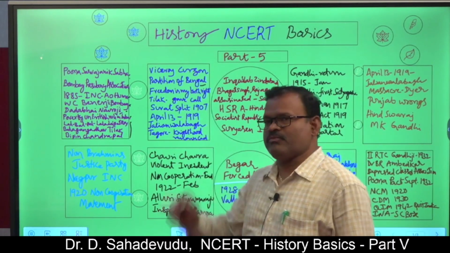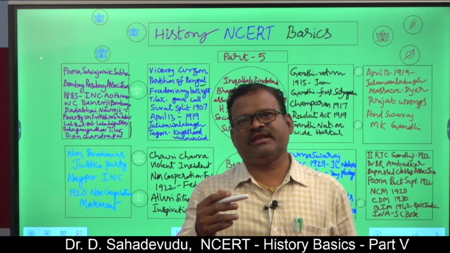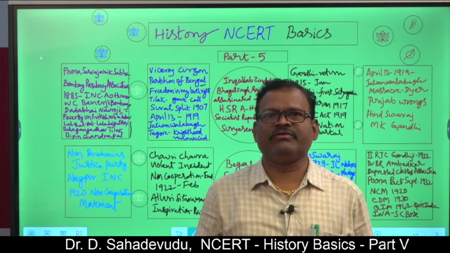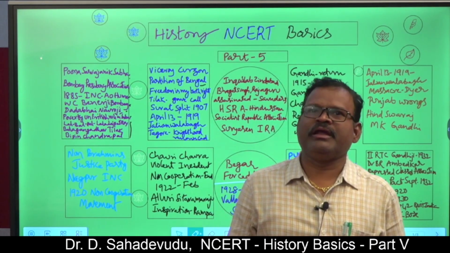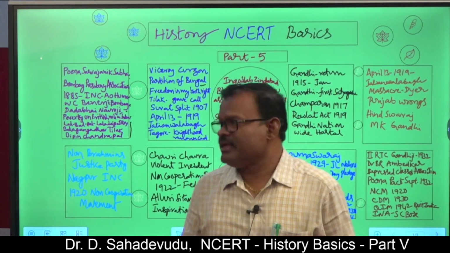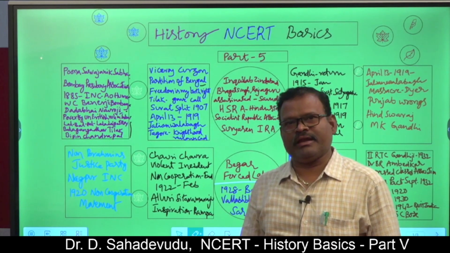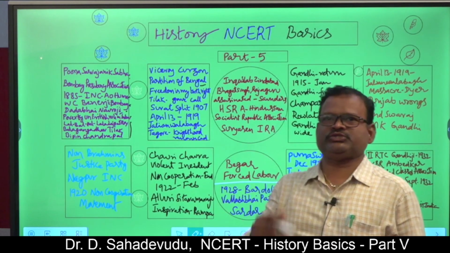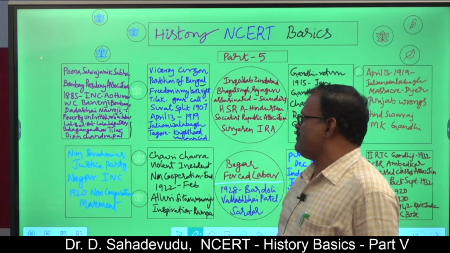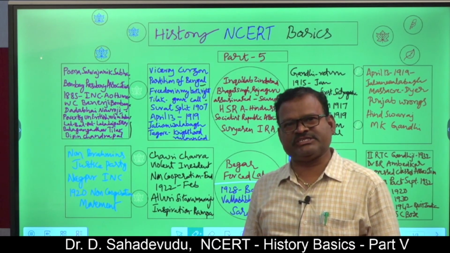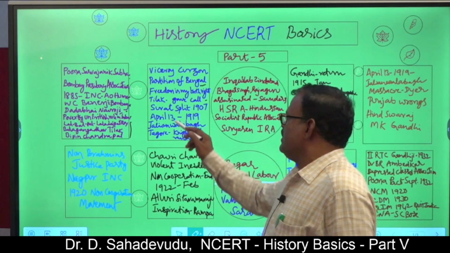There are 5 major movements in the Indian national movement. One is the Vande Mataram movement. In 1916, the Home Rule movement. 1920, the Non-Cooperation movement. 1930, the Civil Disobedience movement. 1942, the Quit India movement. The partition of Bengal led to the Vande Mataram movement in 1905, also described as the Swadeshi movement. Freedom is my birthright was a slogan given by Balagangadhar Tilak, the famous extremist leader, during the Home Rule movement in 1916.